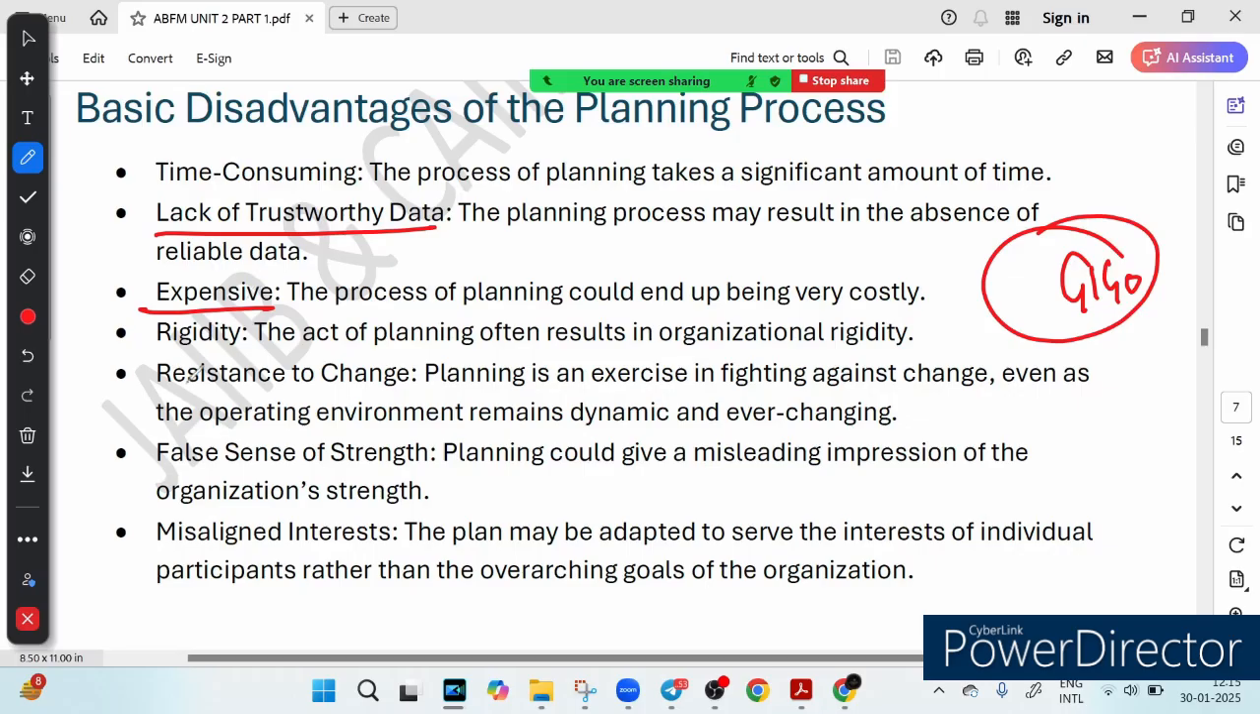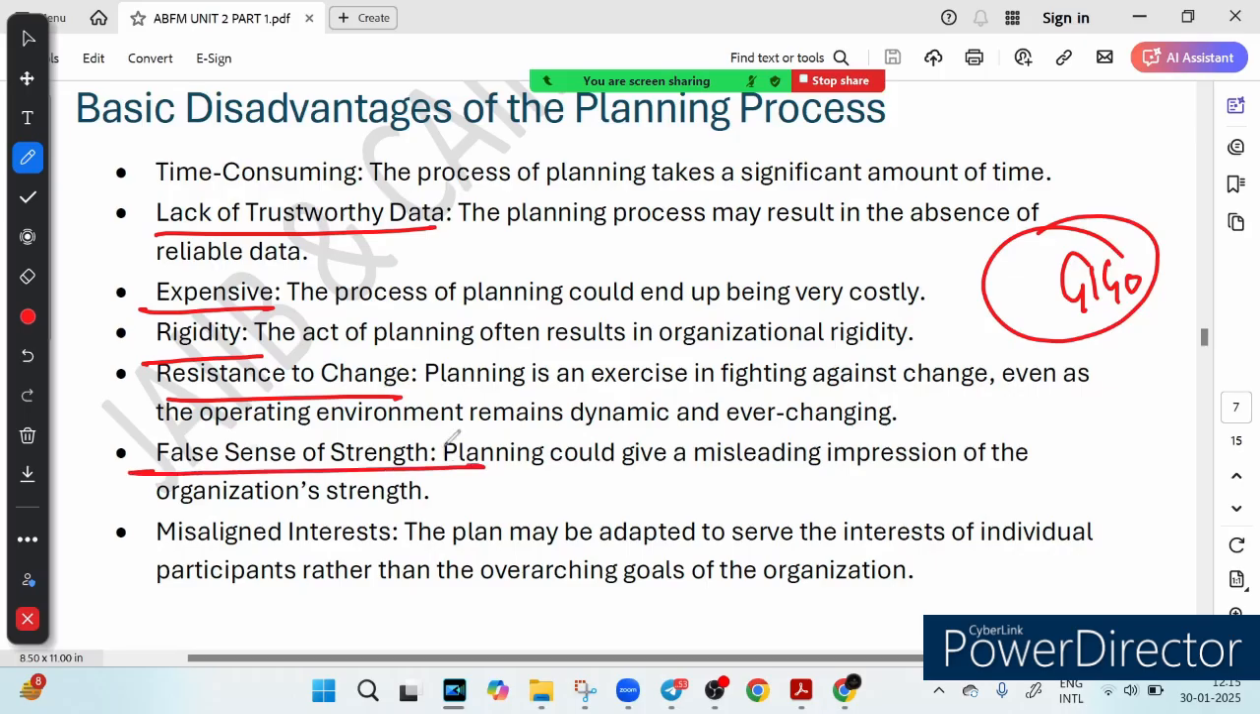Then the next point we have is rigidity. Planning can make an organization stubborn, like sticking to a rigid gym routine even when your body is telling you to rest. A business may refuse to adapt just because it is in the plan. Then we have resistance to change. Change is the only constant, but guess what? Planning often fights against change. That is like using yesterday's map for today's fast changing world.